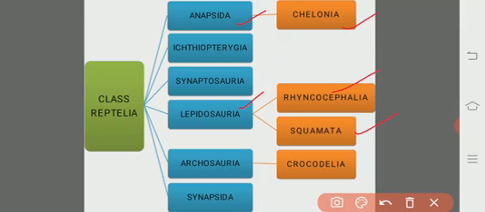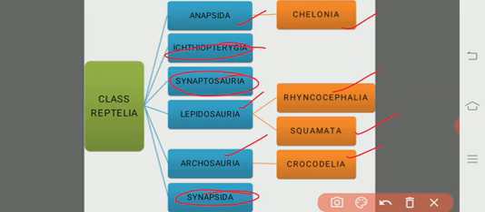From the subclass Archosauria, we will see only one order, that is Crocodilia. The Ichthyopterygians, Synaptosaurians and the Synapsida organisms are all extinct.